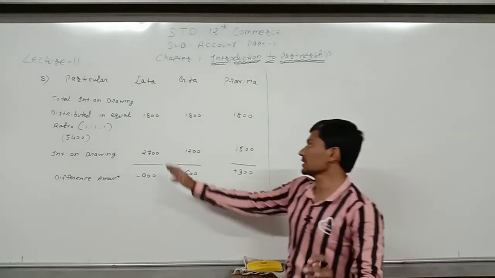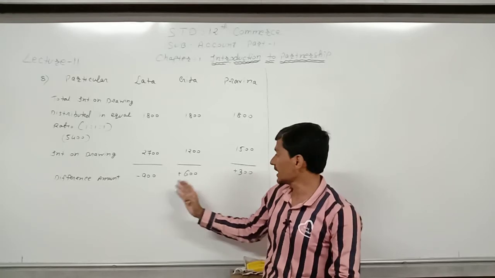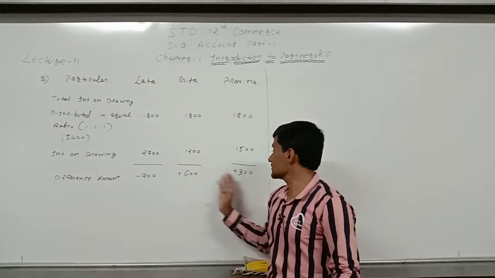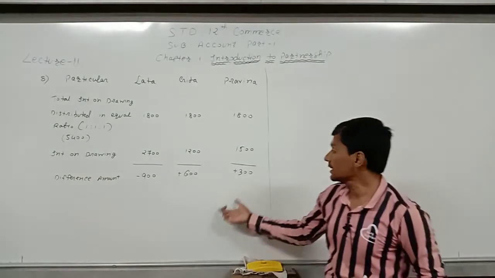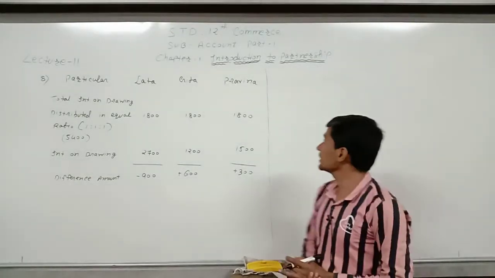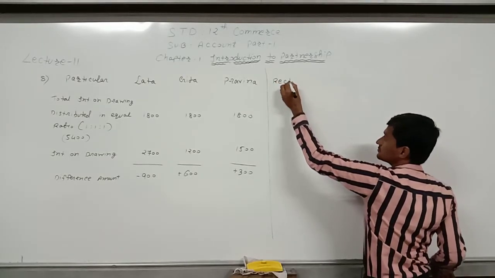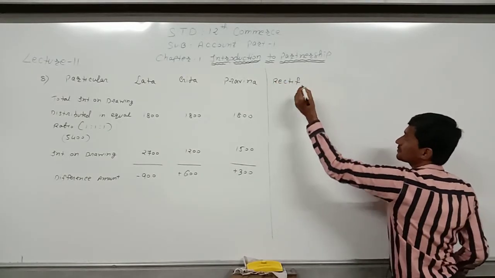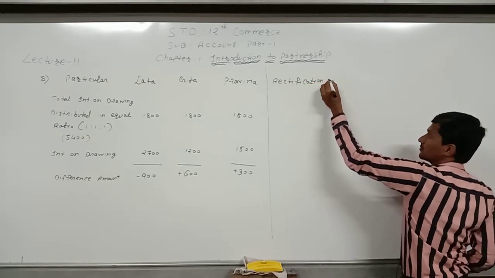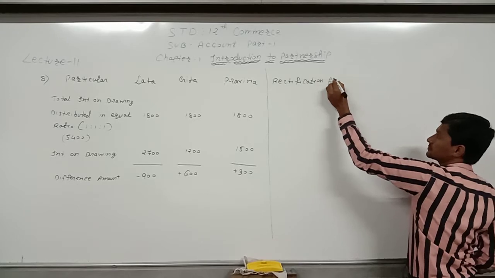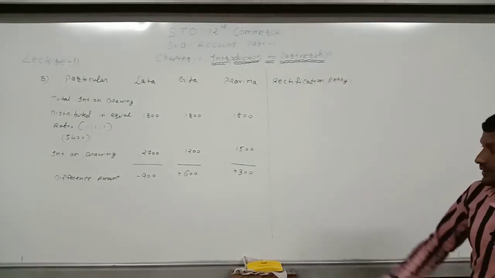So here Latta's difference amount is minus and Geeta and Praveena's difference amount is plus. So minus will be debited and plus will be credited. So here we will write the rectification entry.